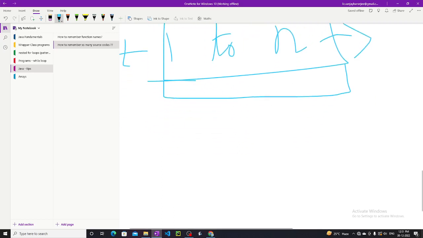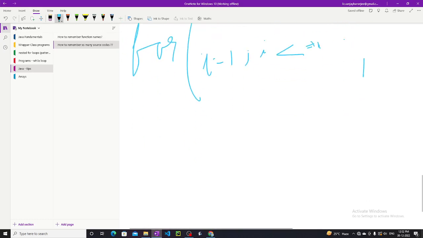So somehow I have to write a for loop or a while loop, whatever it is, from i equals 1, then i less than or equal to n, i plus plus.